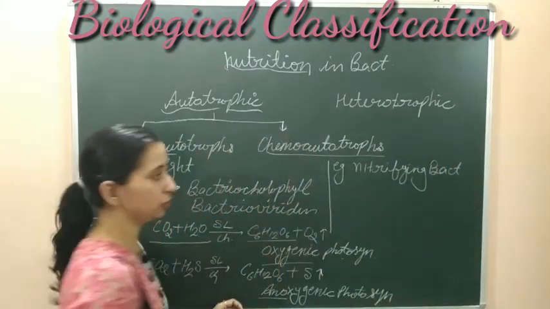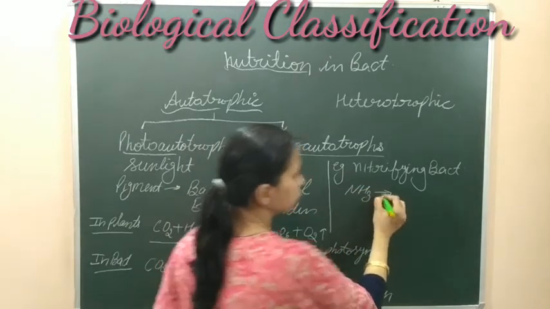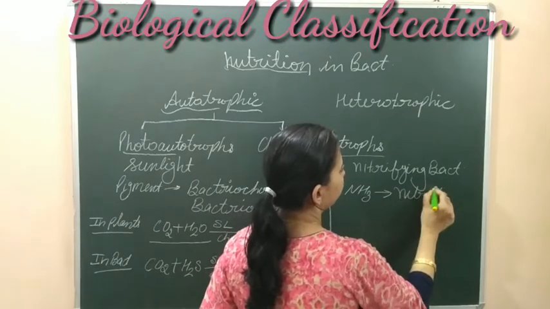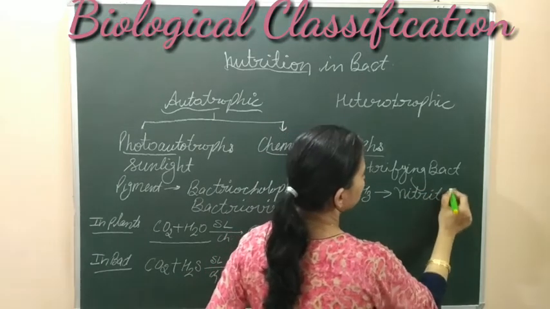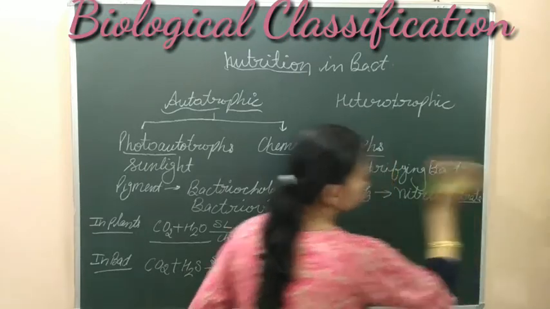What do these bacteria do? These bacteria convert ammonia into nitrite and then nitrate. They convert the ammonia into nitrite and then nitrate, and then provide this to the plant.